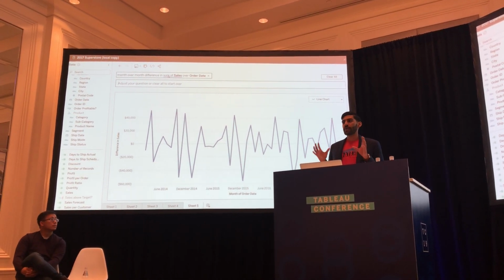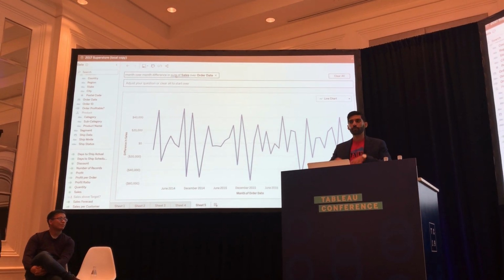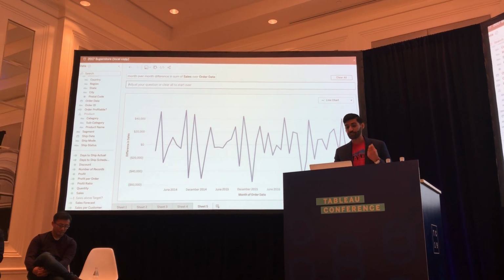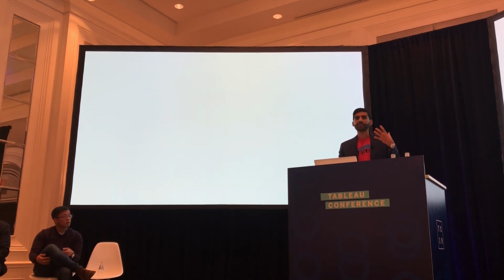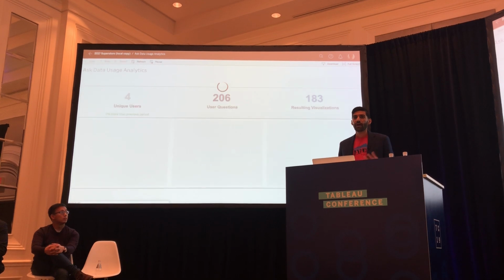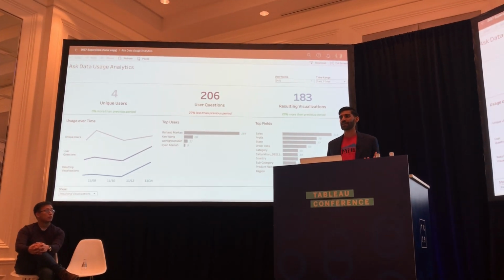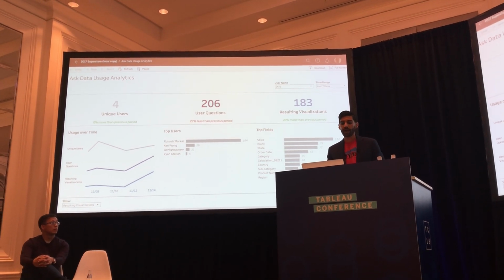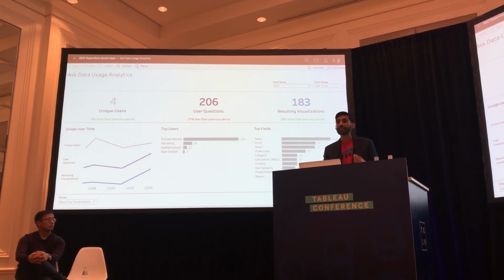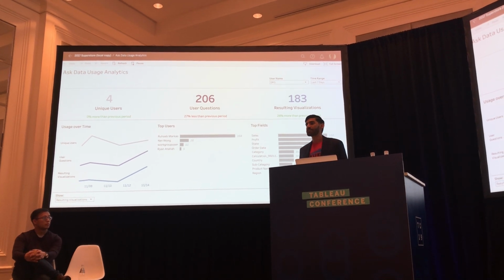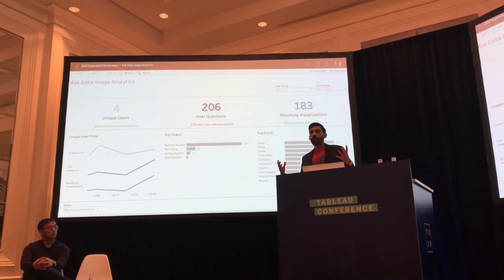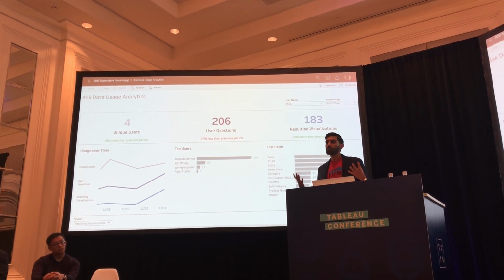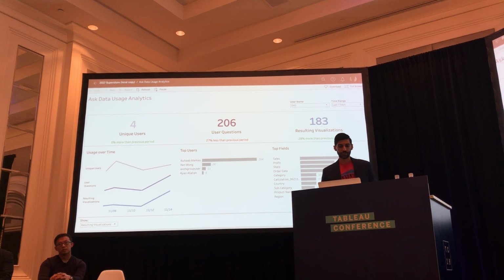Okay, so now I've walked through a few examples. I want to show you some of the other peripheral capabilities of Ask Data. One of my favorite capabilities is usage analytics, which gives data source owners and administrators a glimpse into how people are leveraging Ask Data with those data sources. You can see how that usage is growing over time, what are the most common fields that are being used, and that's a great signal for you to understand how you might focus on adding synonyms for the fields that people care about, or removing the fields that aren't being used in the data source.